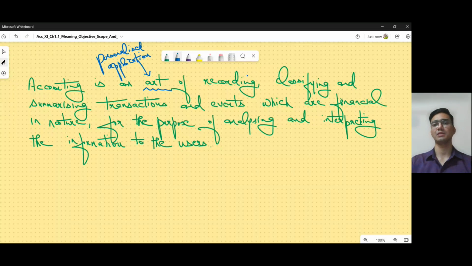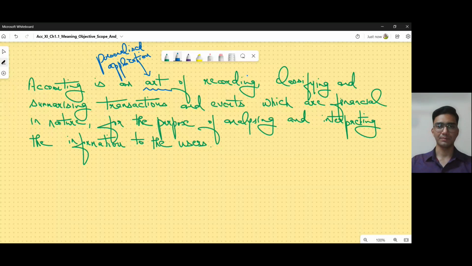Maybe he'll start on the second page of that. Another person, if he's making his books of accounts in his business, he may start on the third page and he may follow his own way, his own method of writing, his own method of leaving space between some transactions, making it as clear as possible, easy to understand. So it is an art because it's a personalized application of a person.